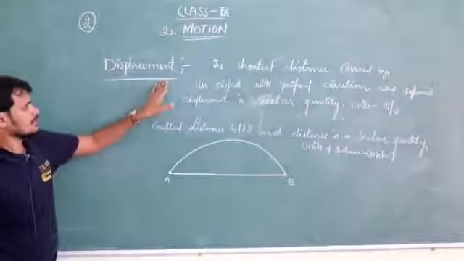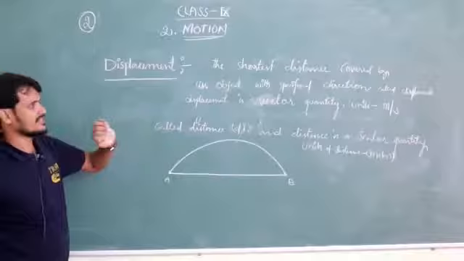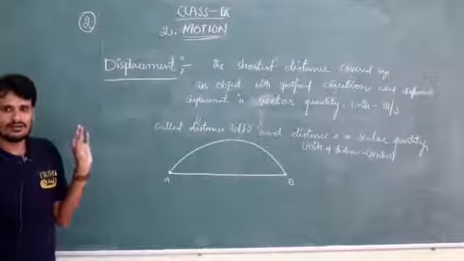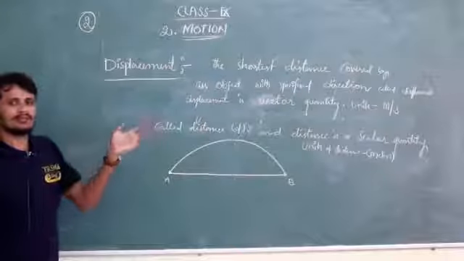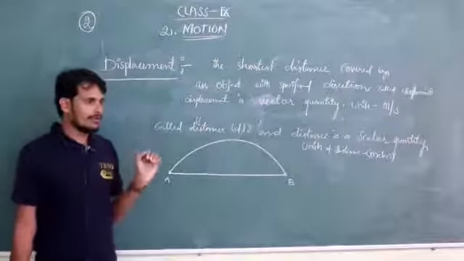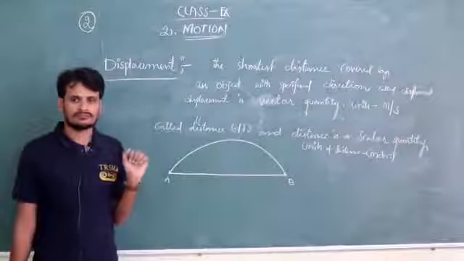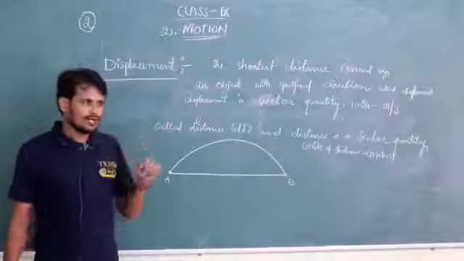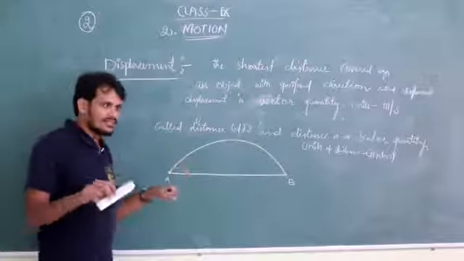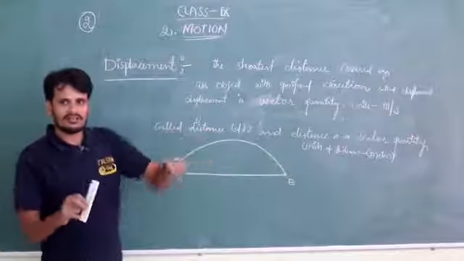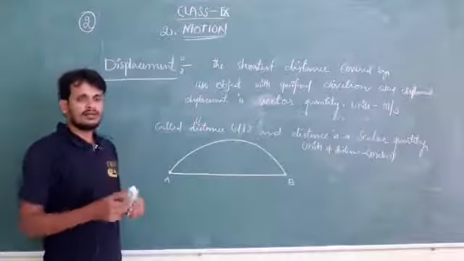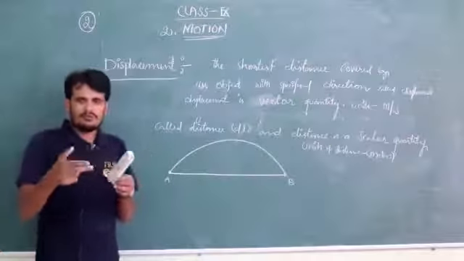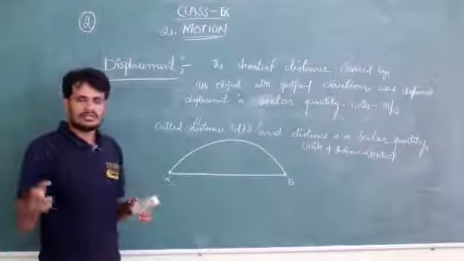So once again, the shortest path or shortest distance covered by an object which specifies a direction. Direction is important here. When I am moving on the road on my bike, I use directions. I am turning left, going straight and taking left, and again taking 600 meters straight. These are familiar to us: turning, taking left, taking right.